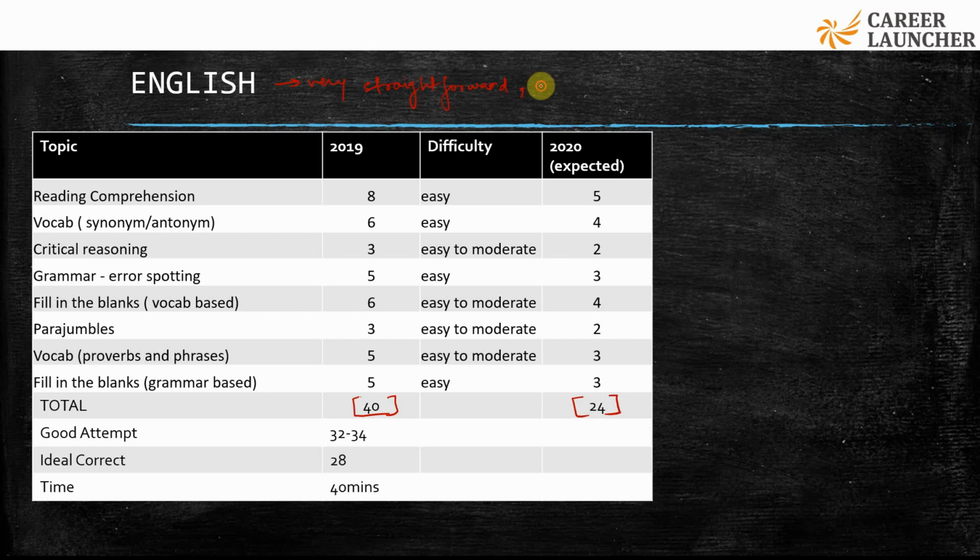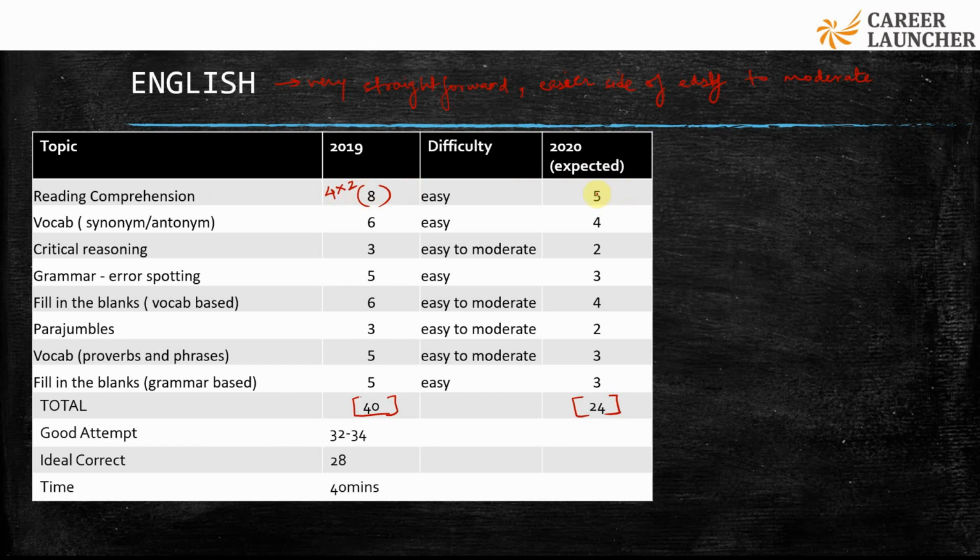Straightforward and on the easier side of easy to moderate. Okay, so somewhere close to easier. Okay, so easier side of easy to moderate. And you have 8 questions on reading comprehension. So generally there are 4 questions in one set, and there are 2 such sets.